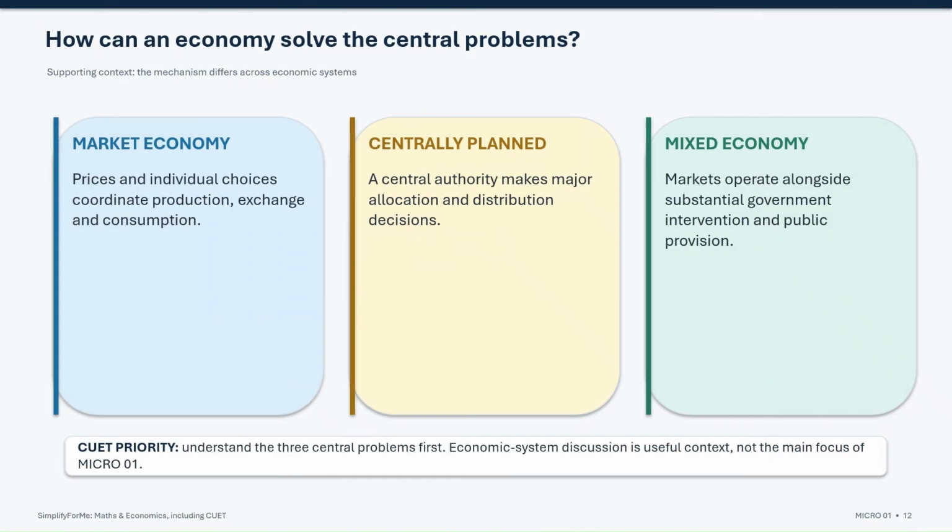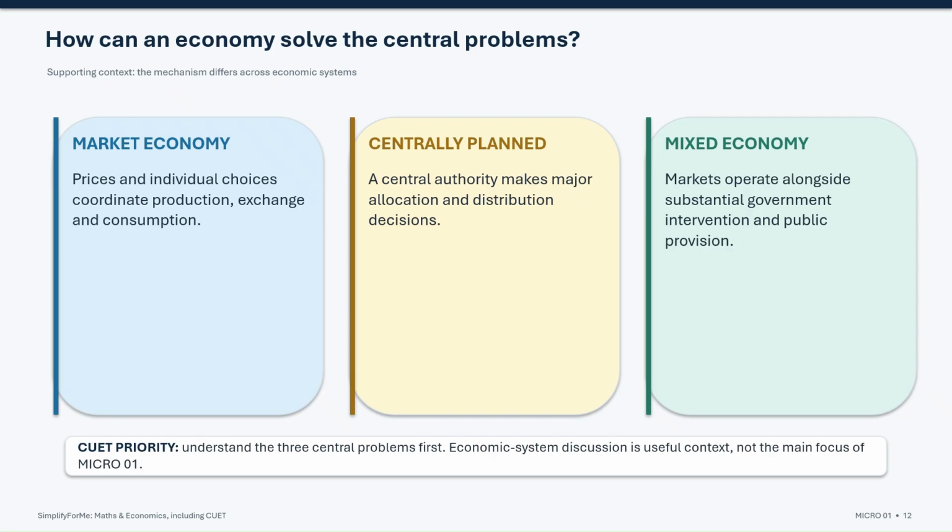We have seen that every economy must answer 3 questions: what to produce, how to produce, and for whom to produce. But different economic systems use different mechanisms to answer them. In a market economy, these decisions are largely guided by prices and the choices of consumers and producers. Demand, supply, and market prices influence what gets produced, how resources are used, and who is able to purchase the final output.